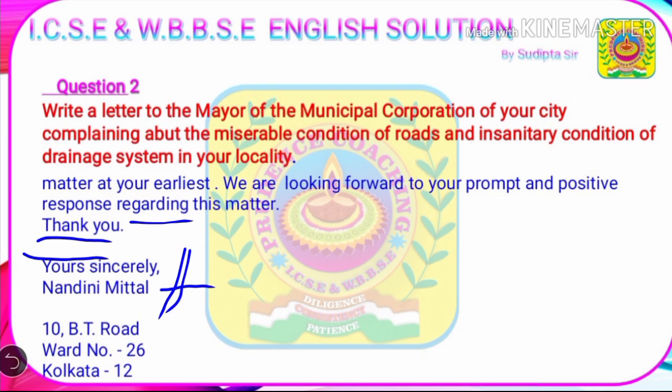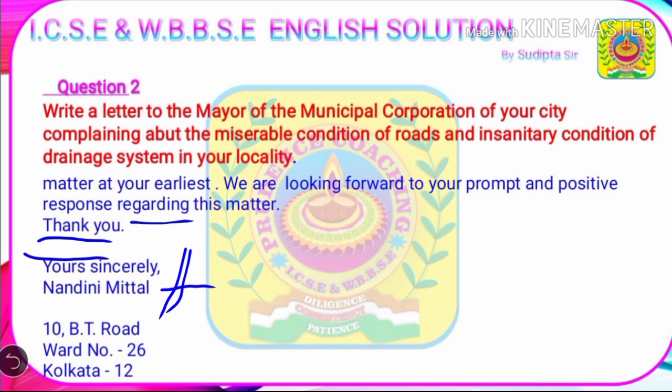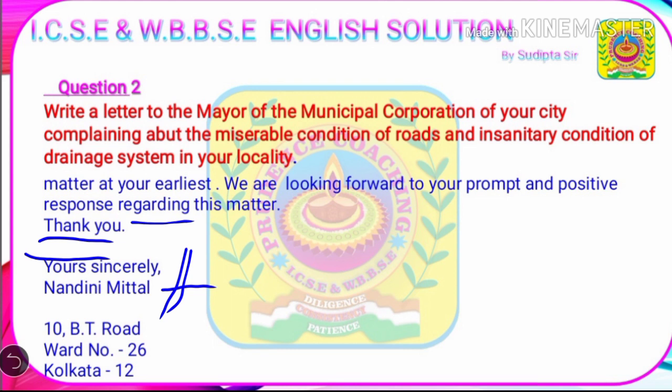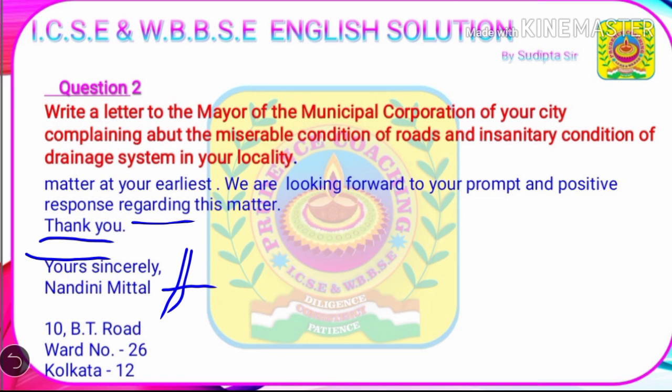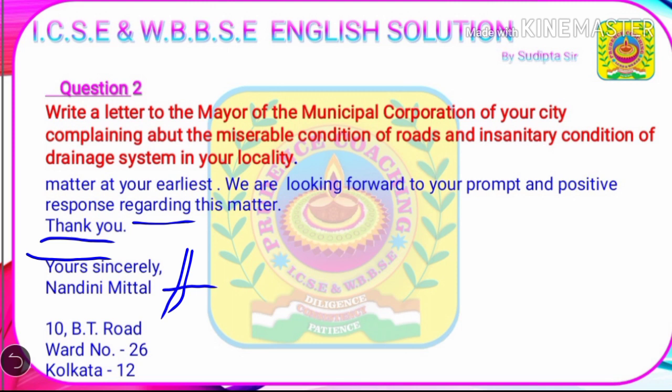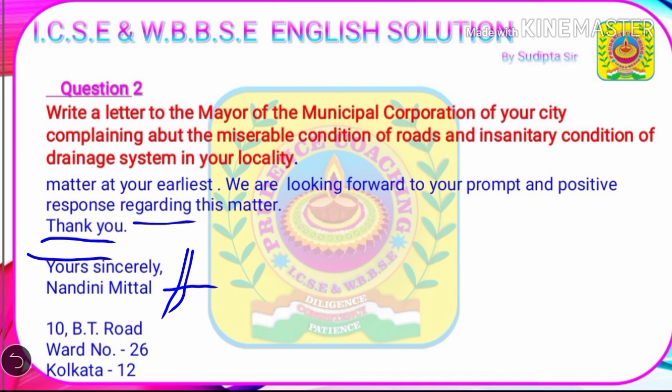Students, be careful. Here this word is "Yours sincerely." Don't mention any kind of apostrophe. If you mention an apostrophe after "you," then it would be taken as a blunder in letter writing and your marks will be deducted certainly. So "Yours sincerely," after that mention the comma and write the signature in full. Next we will leave a single line gap, and after this we will write the address of the writer. 10 BT Road, Ward Number 26, Kolkata 12.